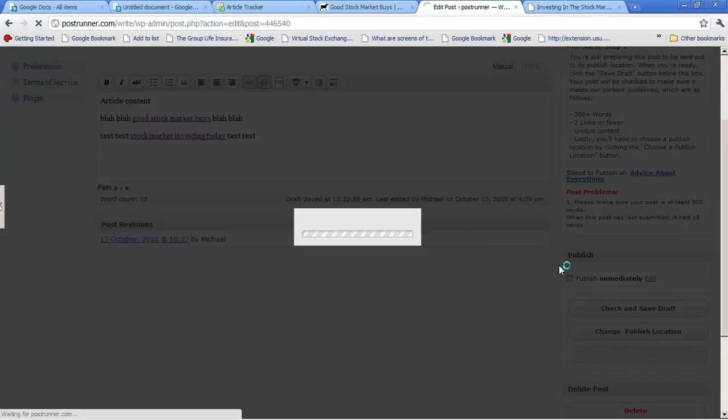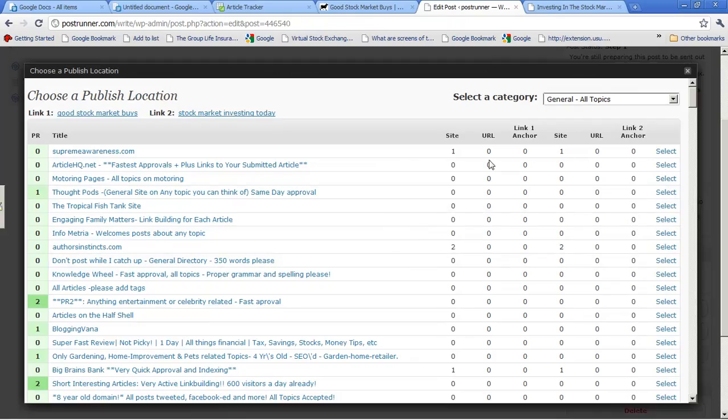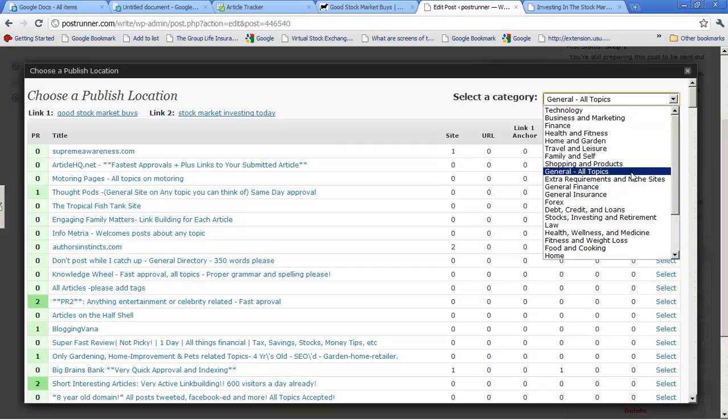And so it'll bring up a list of directories that we can publish in. Now, as long as the categories match up, I don't really care where you publish it. We're going to try and get an article on each one of these directories. So you can see I have the links up here, and then these are the categories that we can choose from. So you can start in the general all topics, and you can maybe work in finance, general finance, stock investing and retirement. All these are good categories.